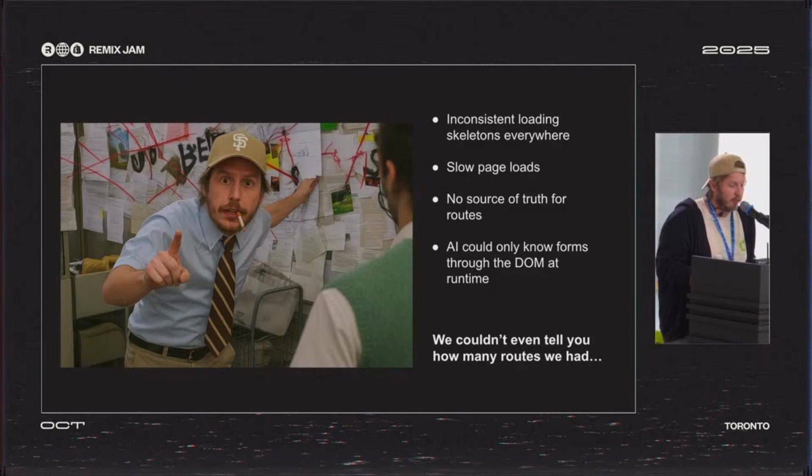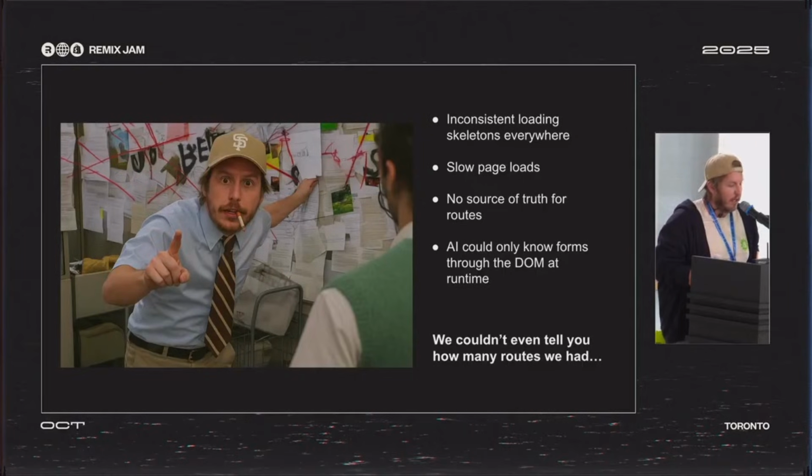We had inconsistent loading skeletons on every single page. We had slow page loads. We had no source of truth for other systems like Sidekick, which is our AI chatbot, and Search. They all had their own manual list of the routes they cared about. They don't know where the routes are. If they change in the app, we're screwed because it's just going to point to a dead link.